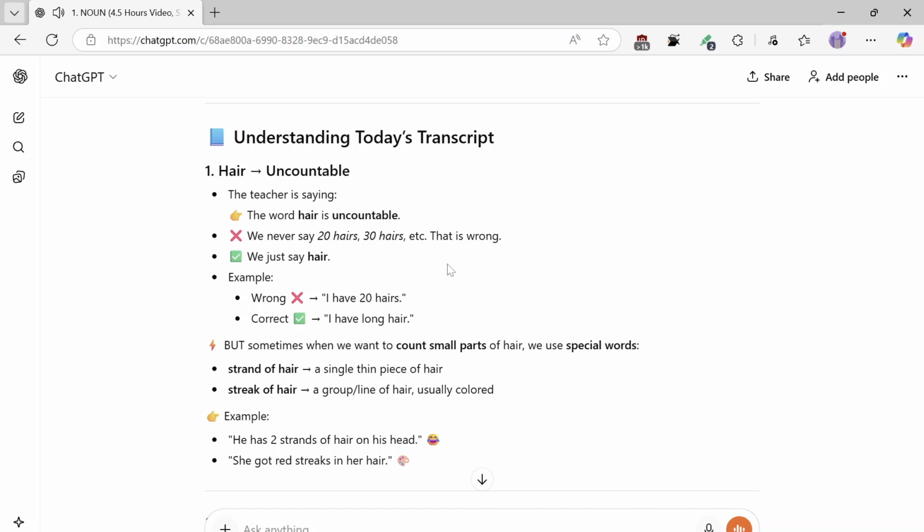But sometimes when we want to count small parts of hair, we use special words. Strand of hair: a single thin piece of hair. Streak of hair: a group line of hair, usually colored. Example: he has 2 strands of hair on his head. She got red streaks in her hair.